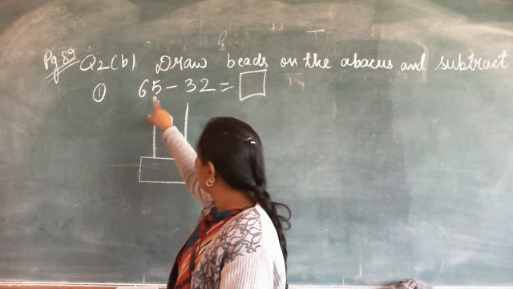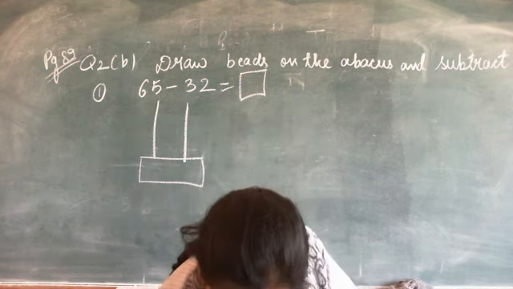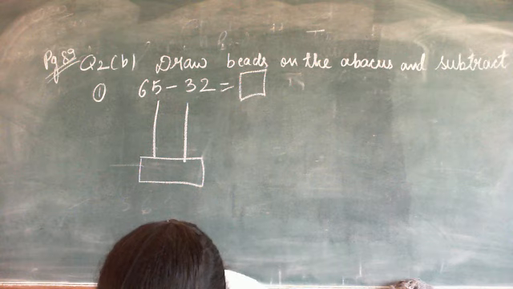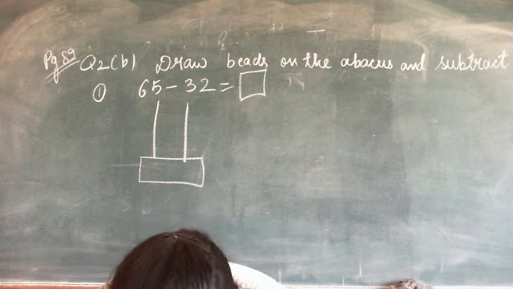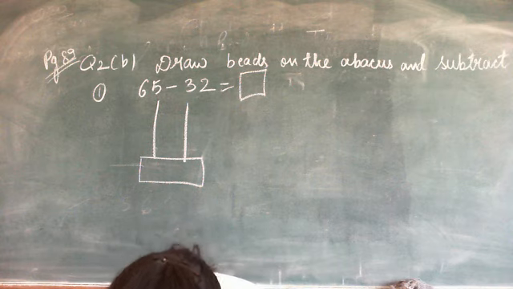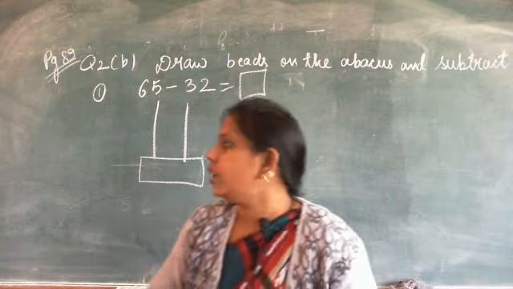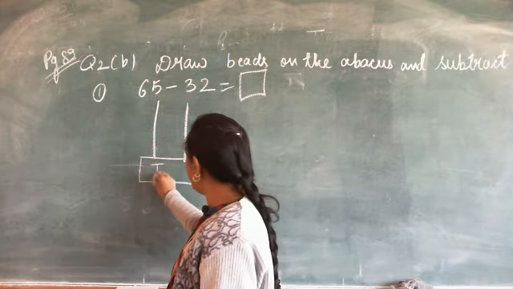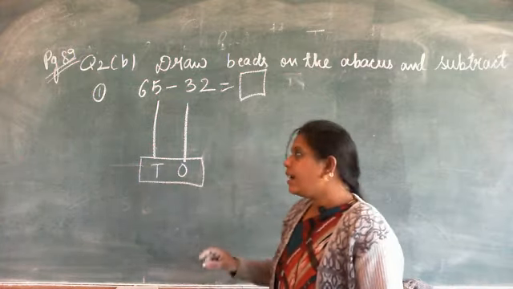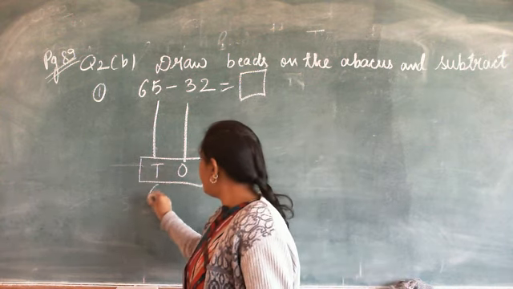So what is the number? 65. Wait students. Okay. So 65, write T for tens, O for ones, and write this number 65 here.